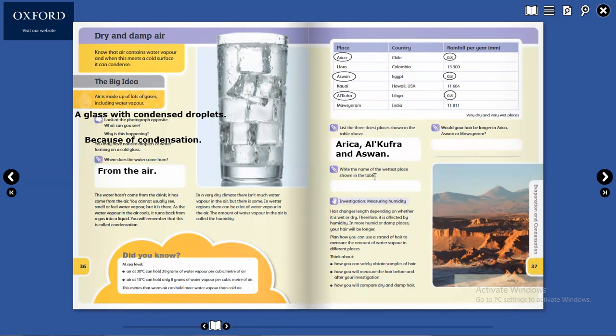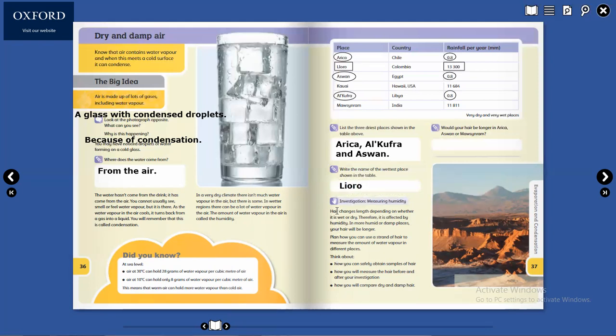Write the name of the wettest place shown in the table. Wettest means it has a lot more rain. That is Lioro, which is in Colombia, and the rain is 13,300 millimeters per year. So here we have to write Lioro. Lioro is the wettest, meaning much more rain, in this table.